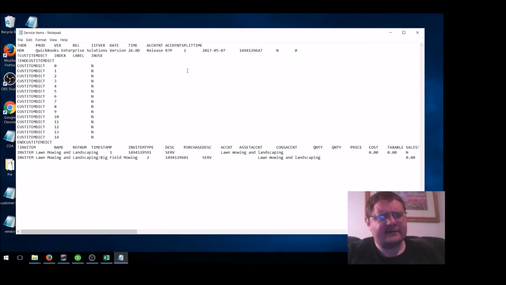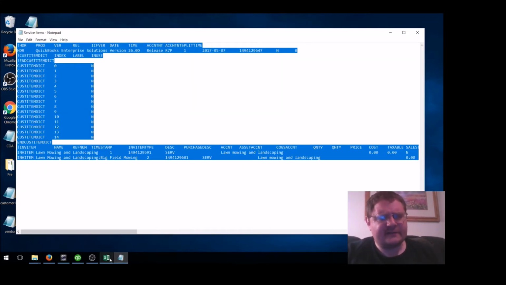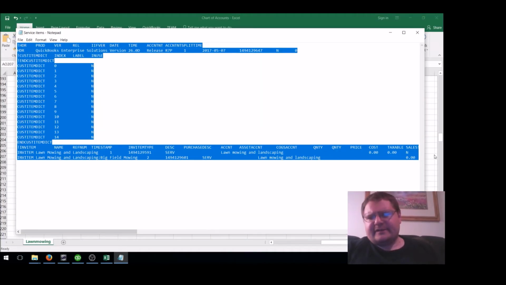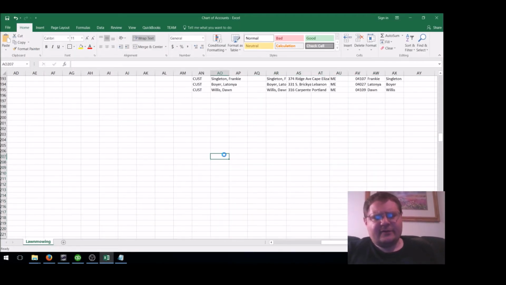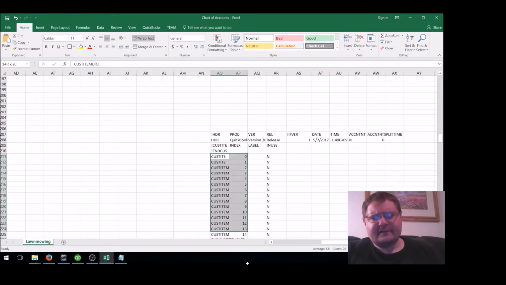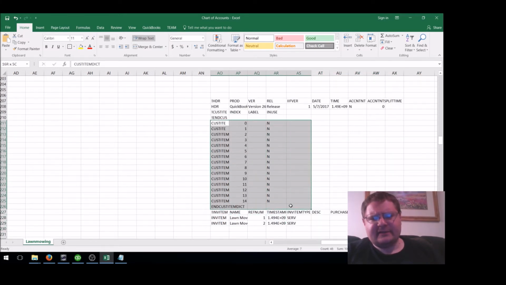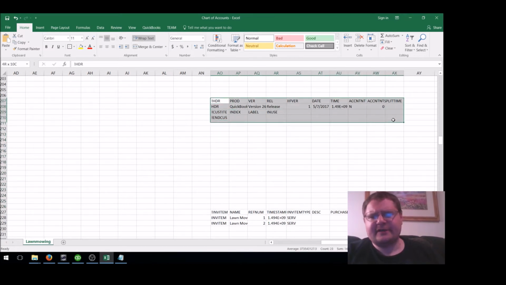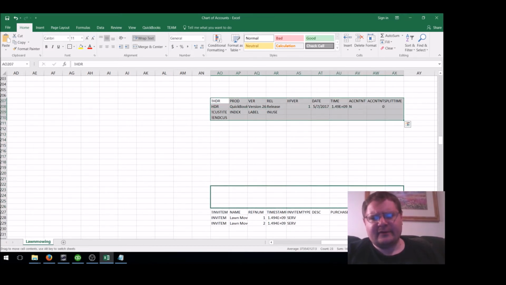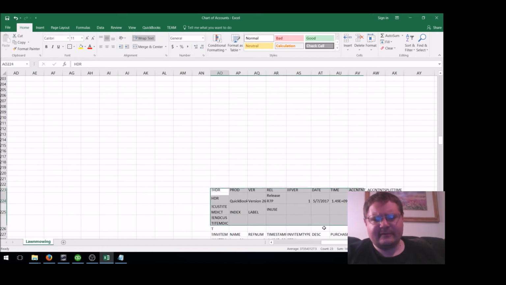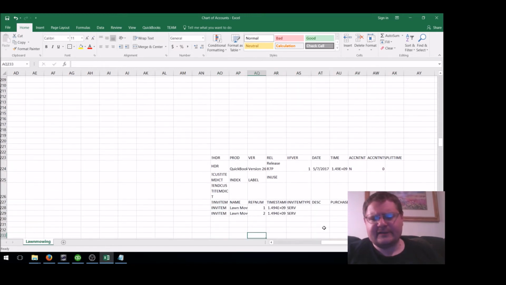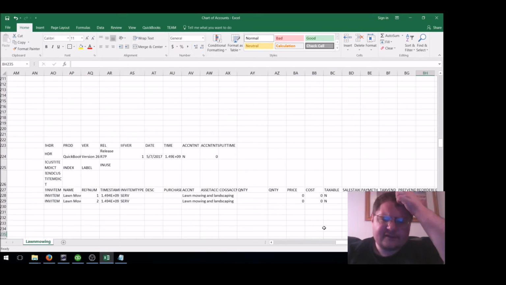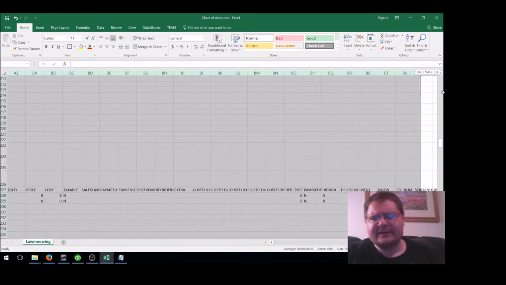So to edit and grab this information, let's get this in Excel so we can get going on this. So let's first get this information here. We don't really need this information on custom. Let's pull this information out, put it down here, and start looking at what we have. So we can start seeing the information as it's put into the Excel.